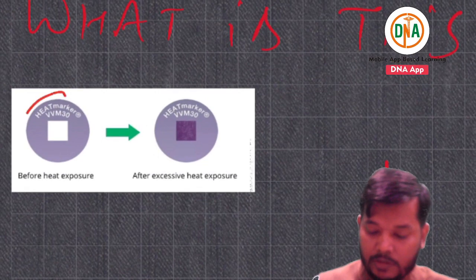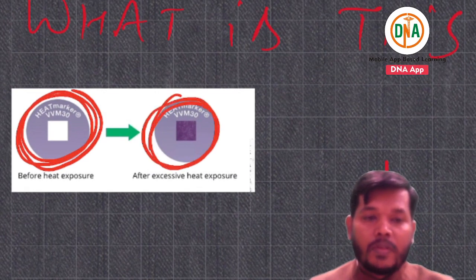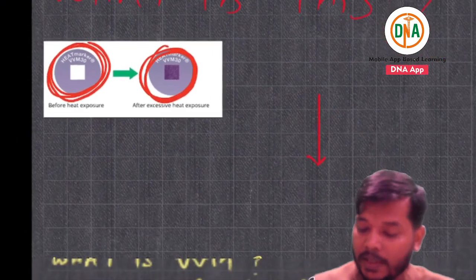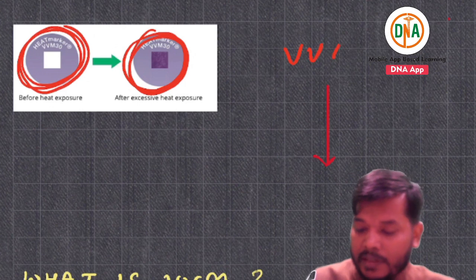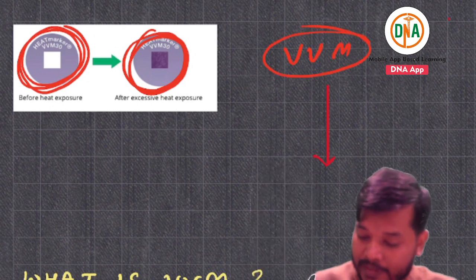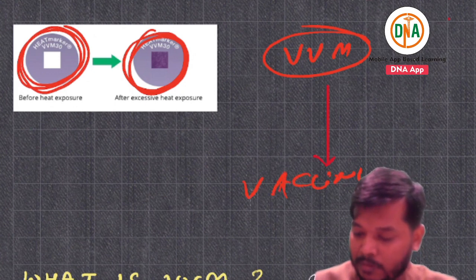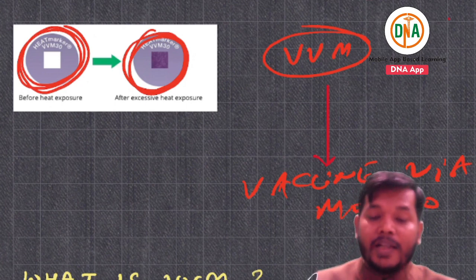The logo is like that. What is this? This is basically VVM. What is VVM? Vaccine vial monitor.